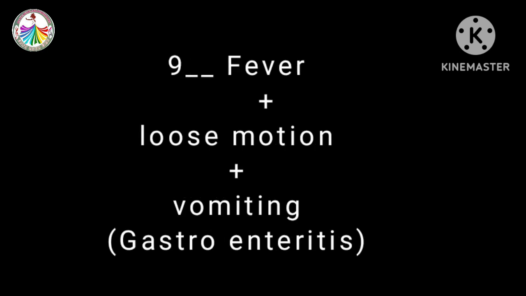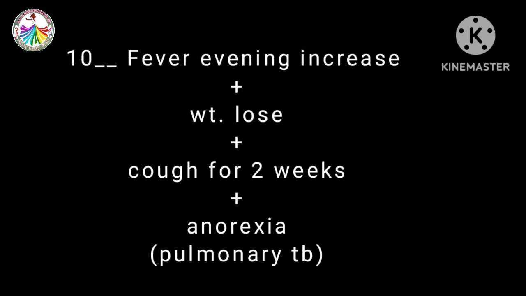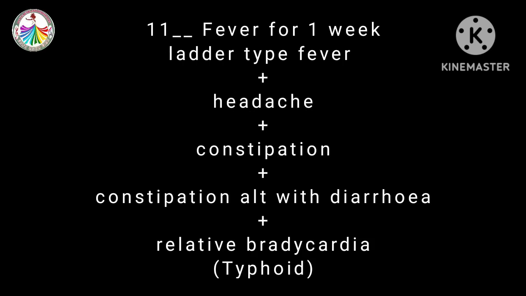If there is the case of fever with the loose motion along with the vomiting, it shows that it is the case of gastroenteritis. If the patient comes with the evening rise of temperature plus weight loss plus cough for 2 weeks plus anorexia, it shows that the case is of pulmonary tuberculosis. If the fever is for 1 week, that is ladder type fever, and along with that patient is suffering from headache, constipation that alternates with diarrhea, and there is relative bradycardia. This shows that patient is suffering from typhoid.